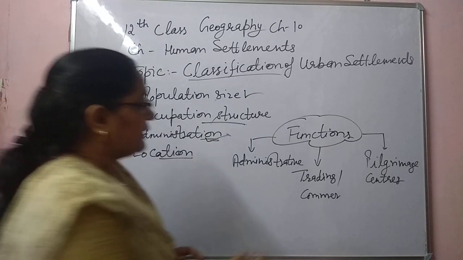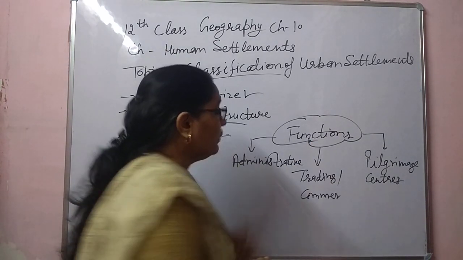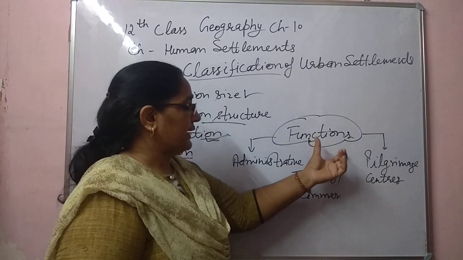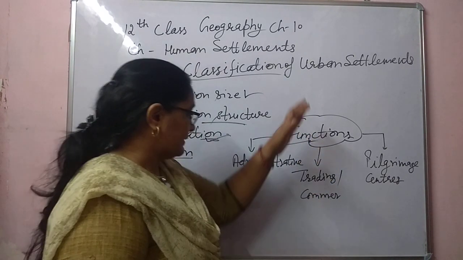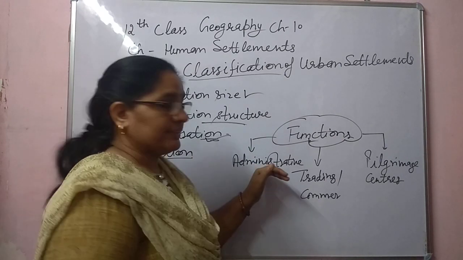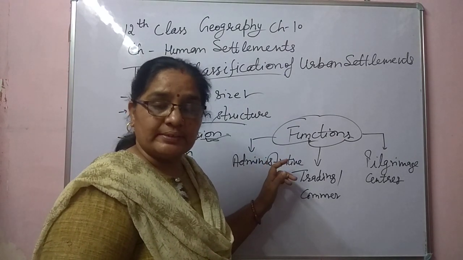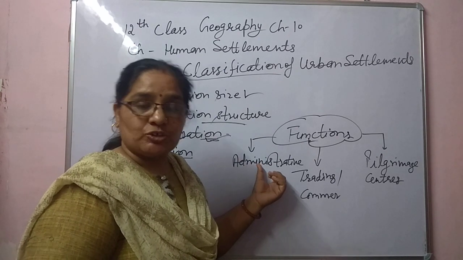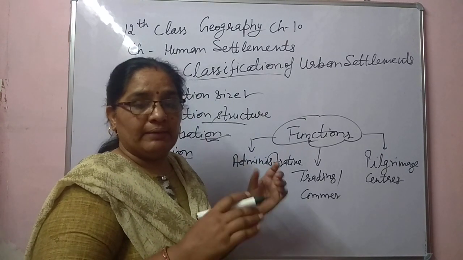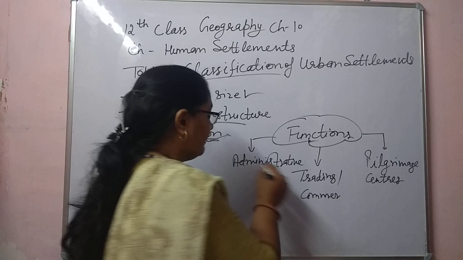Our next topic is the functions. On the basis of functions, how can we classify the urban settlement? Firstly, we will discuss the same thing here, administrative. Those cities which are the capital of a country are most populated because most of the MPs and MLAs reside in the capital city.